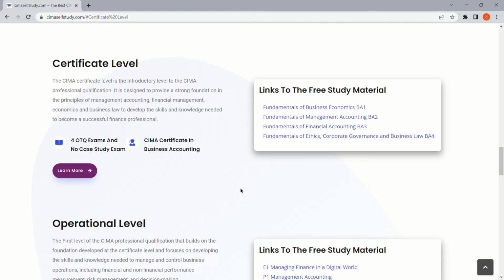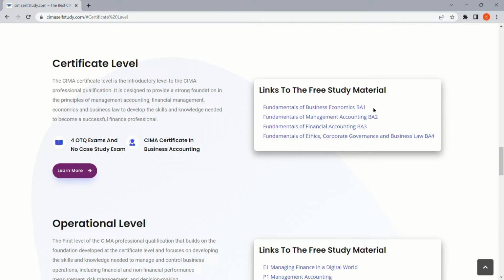This level does not consist of a case study exam. There will be 4 OTQ exams. After the completion of the 4 OTQ exams, you will be awarded the CIMA Certificate in Business Accounting. These are the links which will direct you to the CIMA free study material provided by this website.